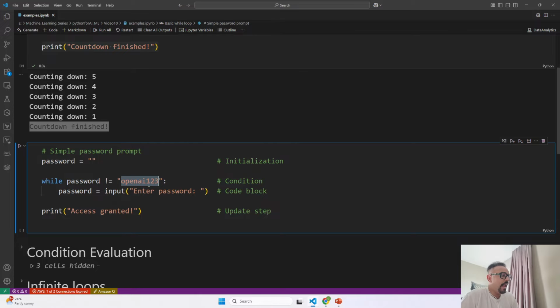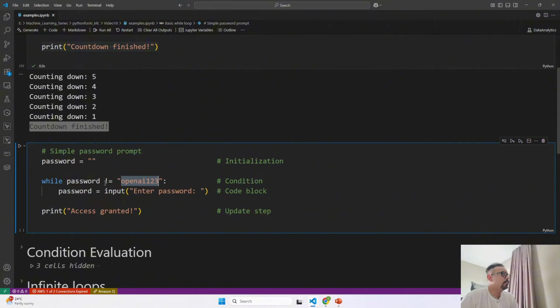The correct password I have actually hard coded over here, which is OpenAI123. It starts with an empty password, that is initialization. So over here you will see as the initialized variable, I have kept the password as empty. The while loop checks if the entered password is not equal to this value. So inside the loop it prompts, saying enter the password. Once the correct password is entered, the loop is going to end and it prints access granted.